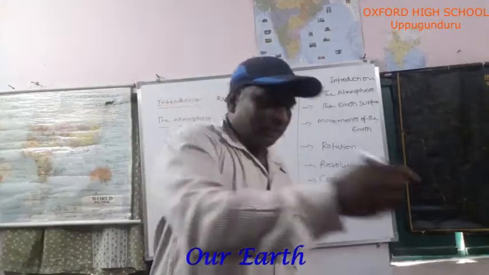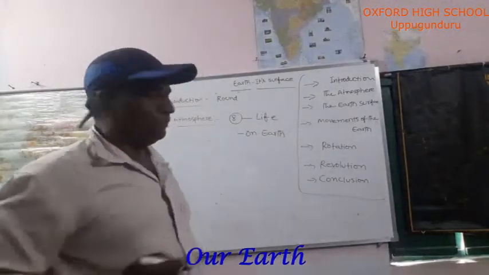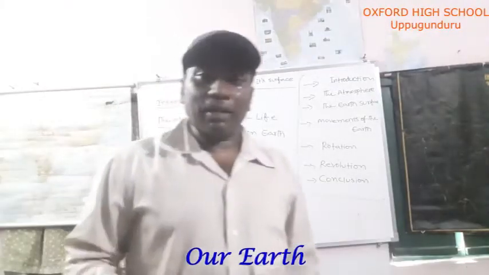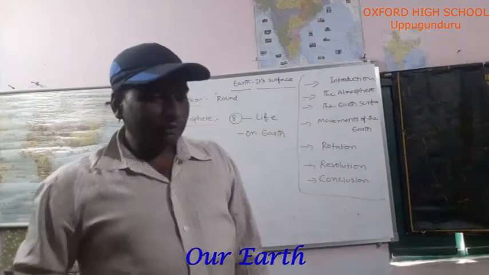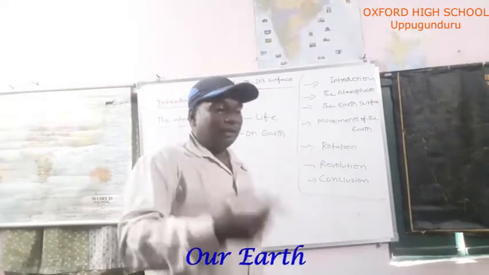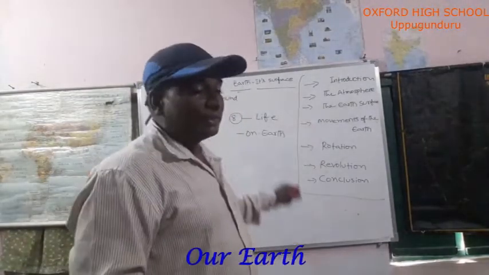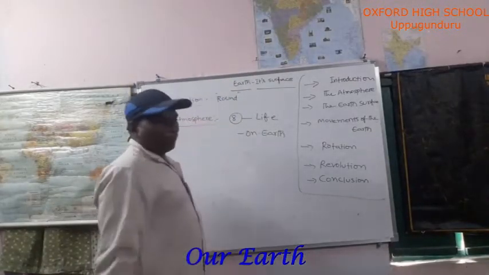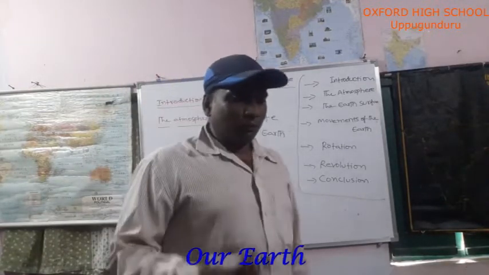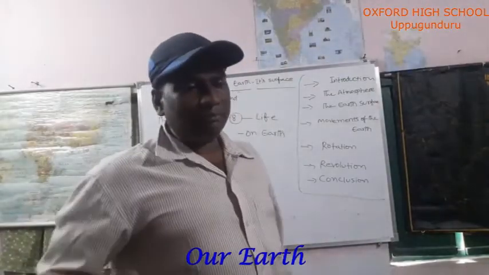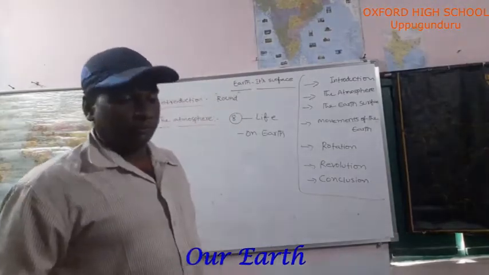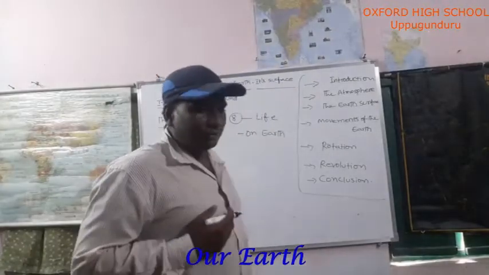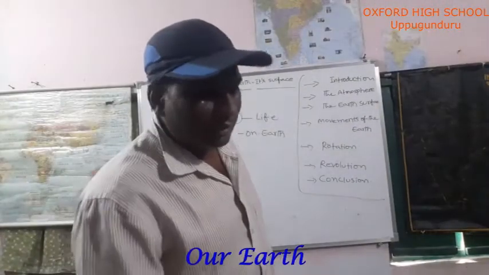Here, gases are surrounding the earth. Gases means what, sir? Oxygen, carbon dioxide, nitrogen. These are the gas layers spread around the earth. For us, which part is very important? Oxygen. We are breathing oxygen, and through the oxygen we are living.